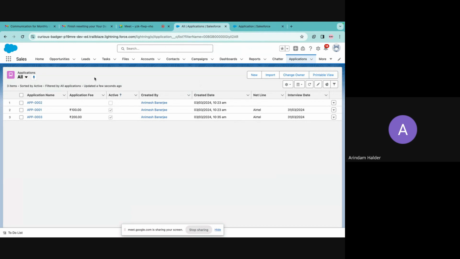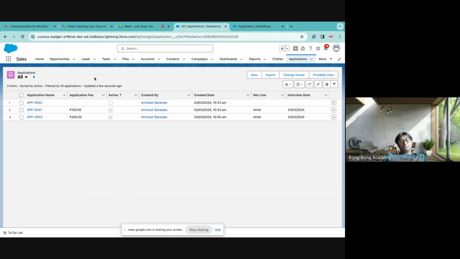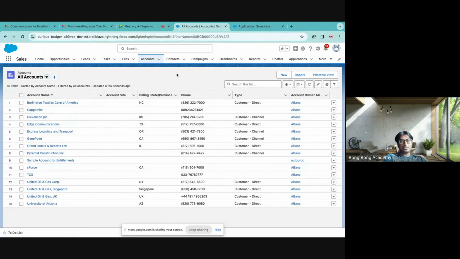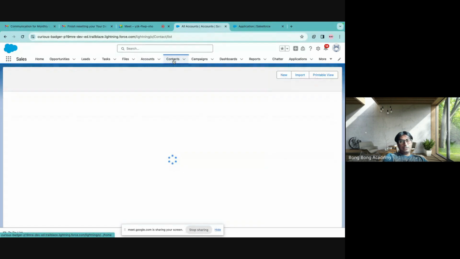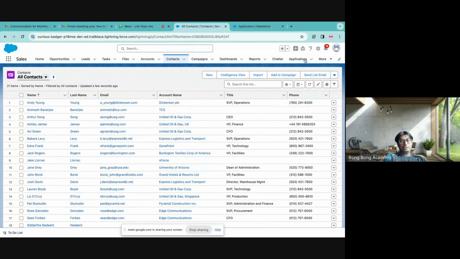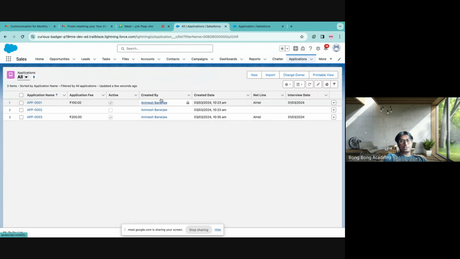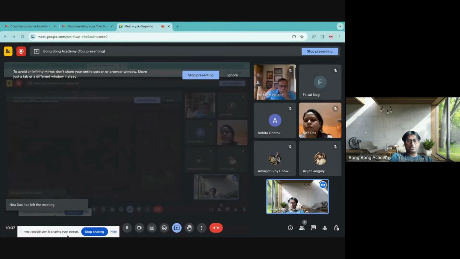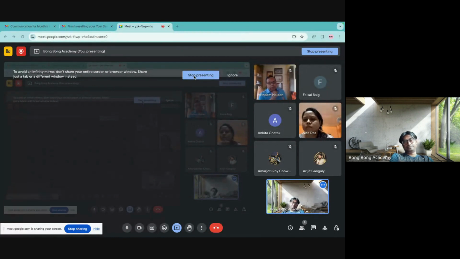So we saw how we are using a new tab. We saw how we have the existing tabs which you can use. These are the existing tabs. So these are standard fields, standard objects, and this is a custom object. Yeah, so far so good. You start your Trailhead, and in the next class, we'll dive deep. Yeah, I think today as an introduction session, I think we have covered enough.